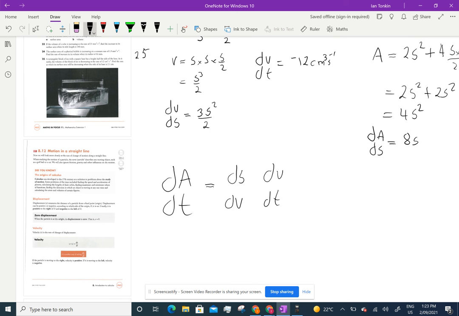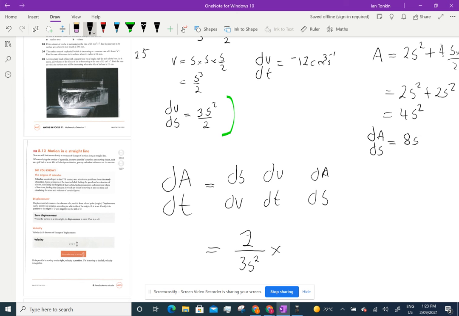Two dV's will cancel. I'll have ds/dt. And I want dA/dt, so I'm going to have dA/ds. And the s's will cancel, give me dA/dt. So I have to turn this one upside down. So I get 2 on 3s squared.